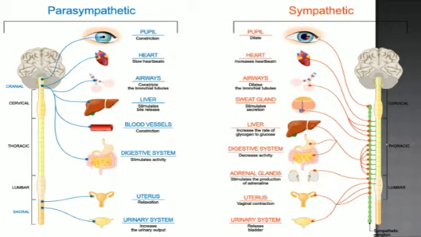Compared to the sympathetic, the parasympathetic neurons are present in the cranial region, most importantly the vagus nerve, a very important and big nerve which controls all of these visceral organs, as well as some arising from the sacral regions.